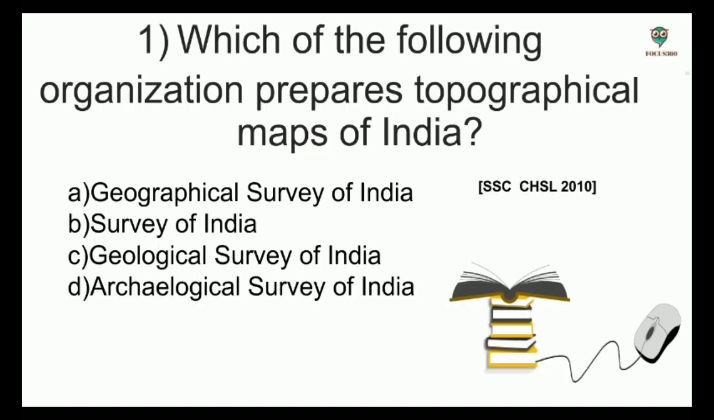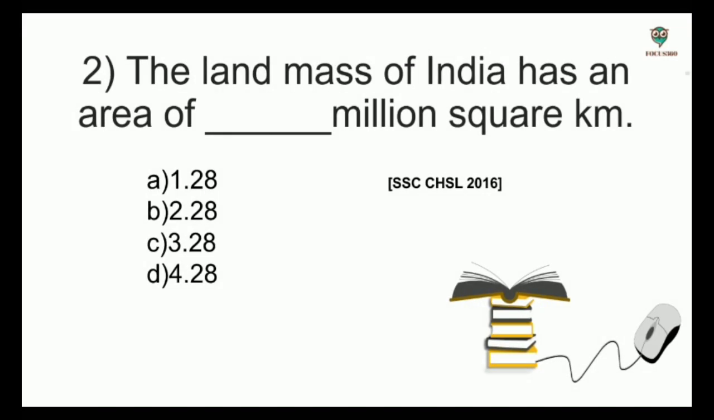First question is, which of the following organizations prepares topographical maps of India? Options: Geographical Survey of India, Survey of India, Geological Survey of India, Archaeological Survey of India. And the answer is Survey of India. Next, the land mass of India has an area of dash million square kilometer. Options: 1.28, 2.28, 3.28, 4.28. And the answer is